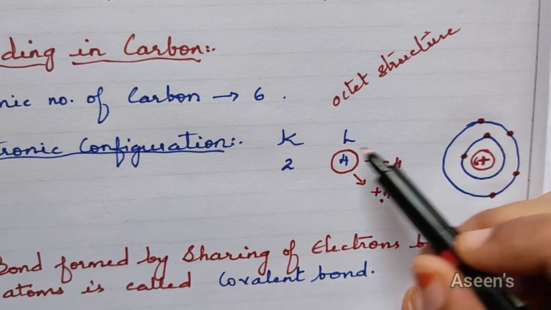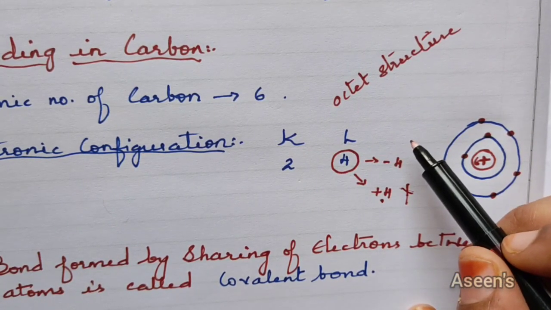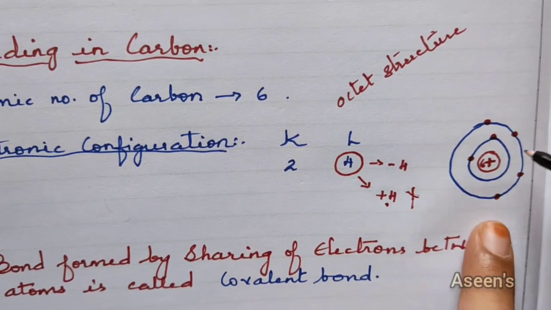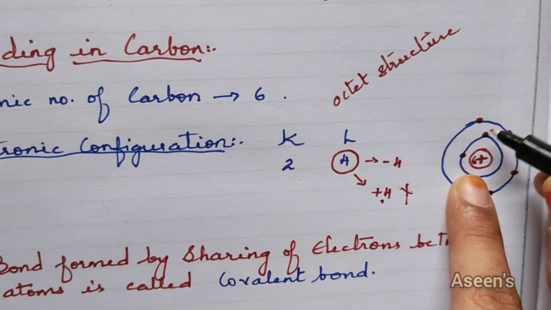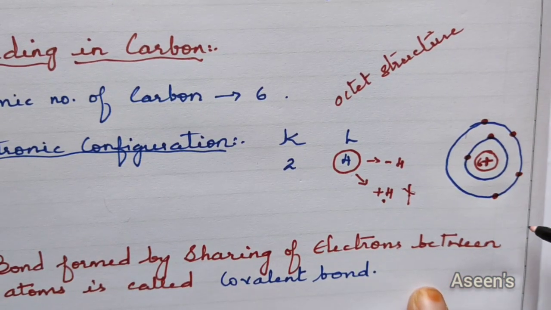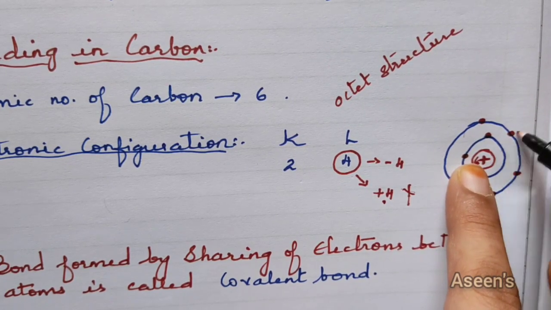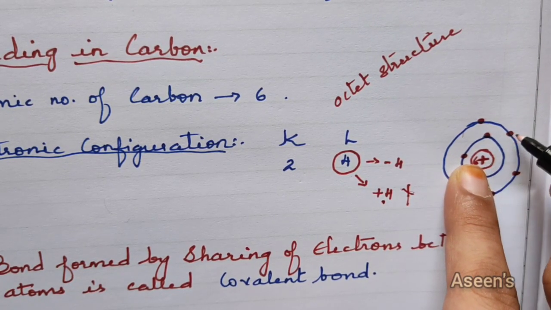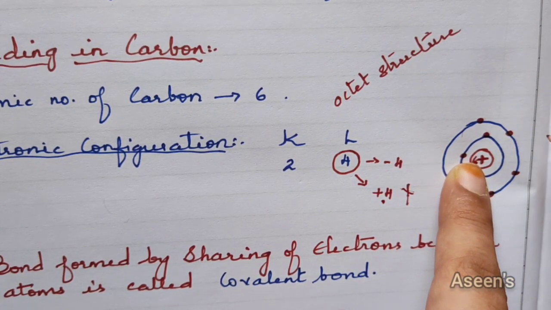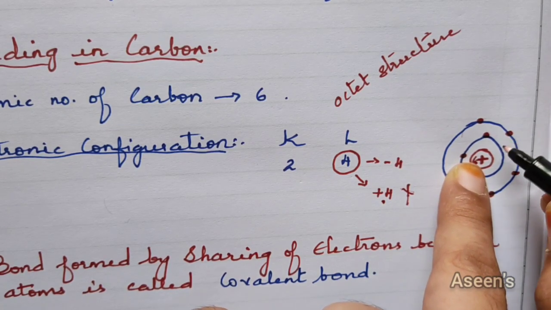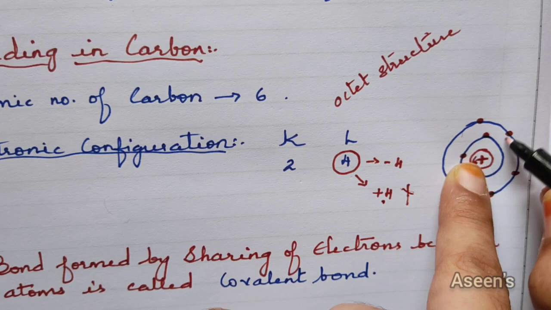Now, coming to the point of removing 4 electrons, let us talk about how we can remove them. Here, 6 protons are holding 6 electrons. Now, to remove these 4 electrons, we have got an attraction force over here, right? These protons are attracting these electrons and keeping them in check. They're not letting them escape. So if you are supposed to remove these 4 electrons, you need to supply energy more than whatever attraction force exists over here.